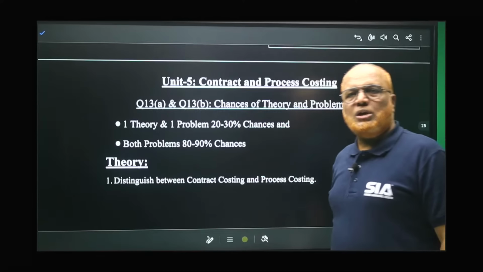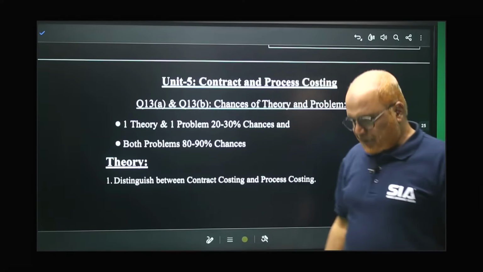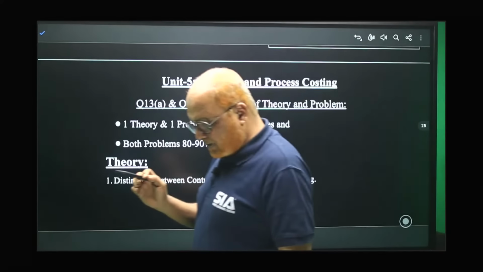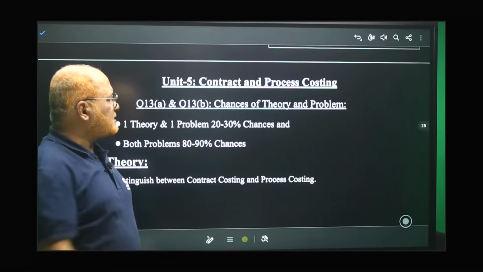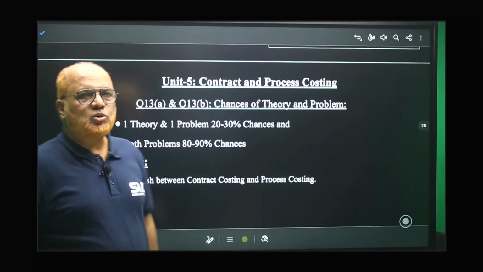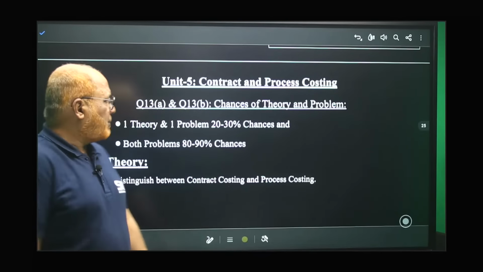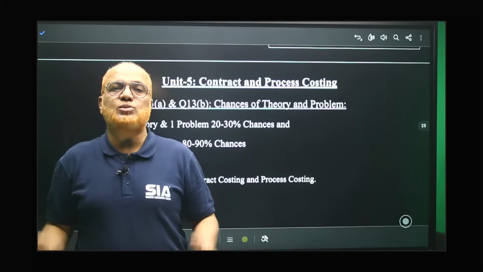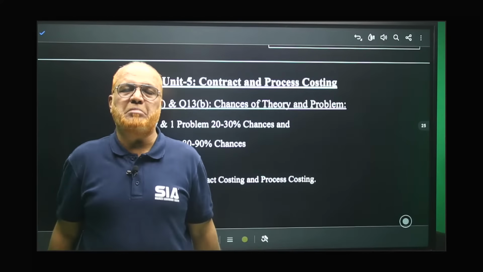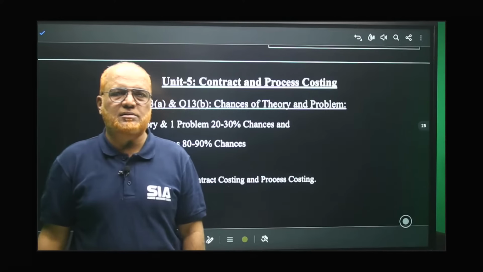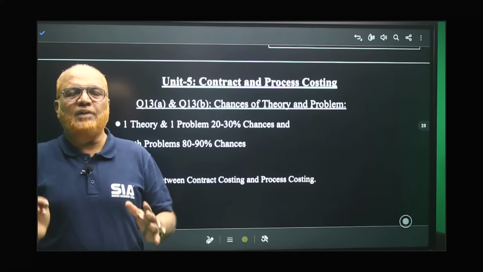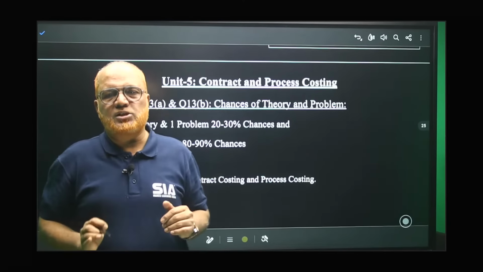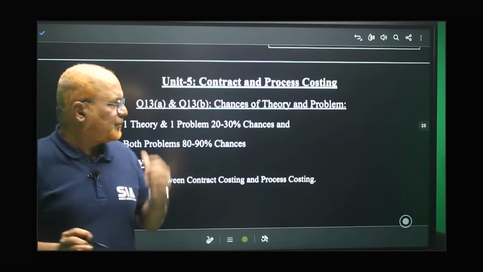Right? Question number 13, A or B. Any one of the question you have to attempt, either A or B. What are the chances? One theory, one problem, 20 to 30%. But 80 to 90% chance both are problems. My suggestion to the students, always go to the problem. Try to solve the problem. If you are unable completely, then you must be prepared to write the theory.